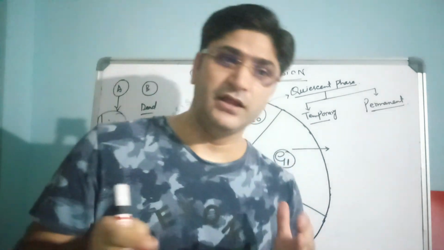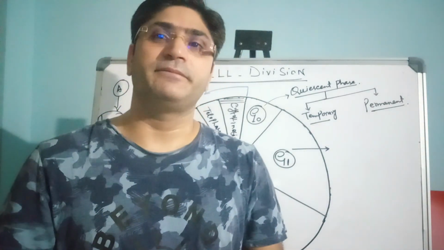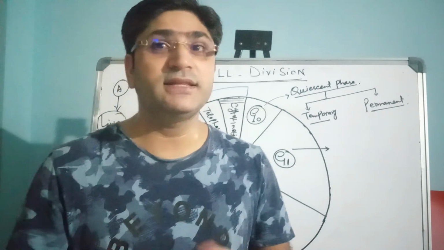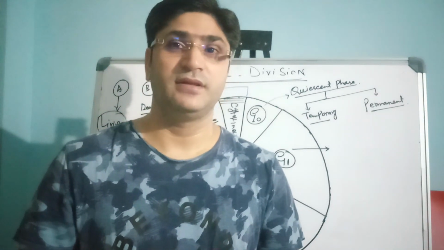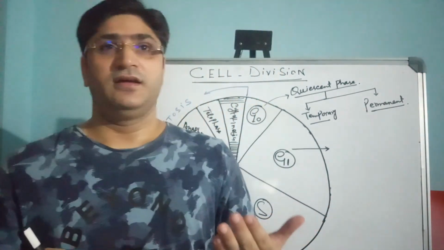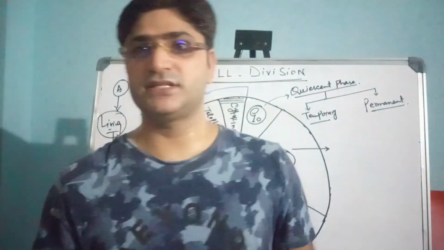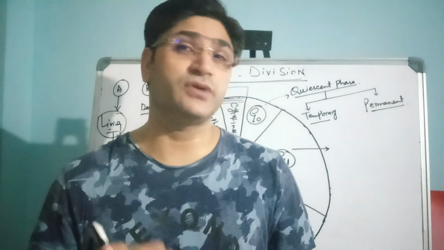Now, why is this cell division occurring? Why does the cell have to divide? Do you know why there is a necessity for the cell to divide? There are many theories which suggest reasons why the cell has to divide.